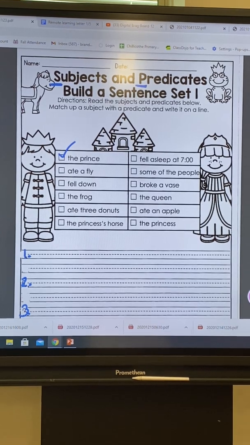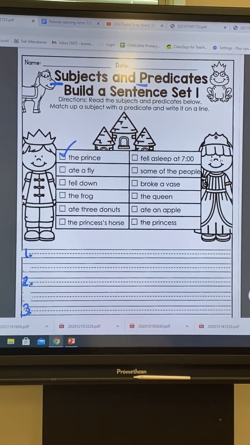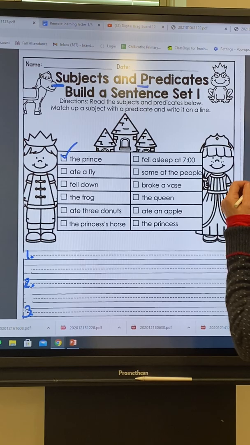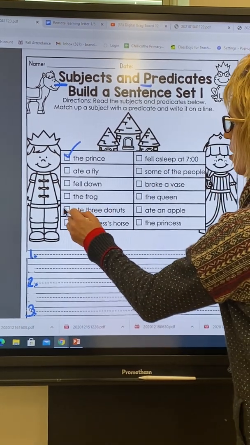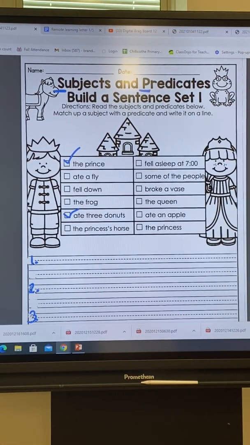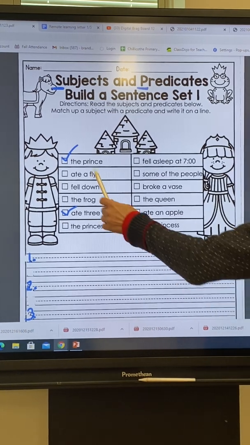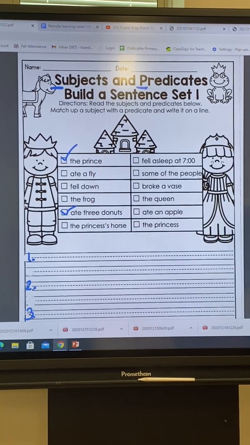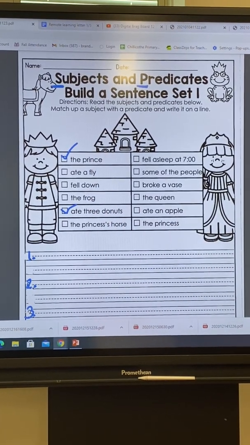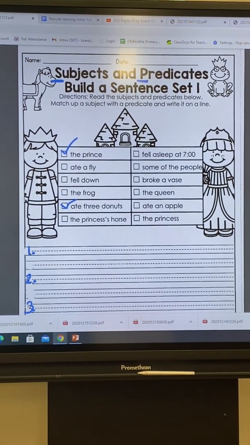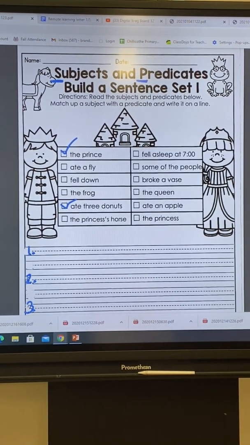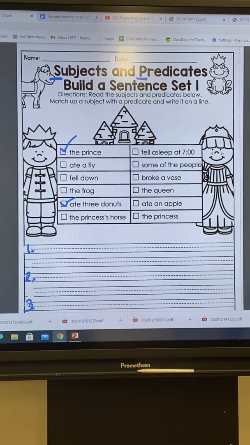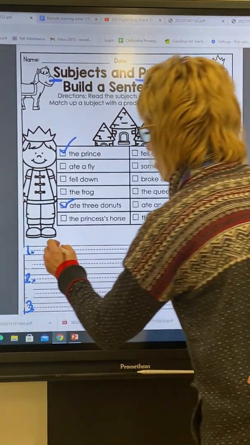So I'm looking up here. Ooh, and I think I'm going to put these two together. I've got the prince, which is my subject, my shirt part, what it's all about, and then what he did. The prince ate 3 donuts. So I would write that on the line.